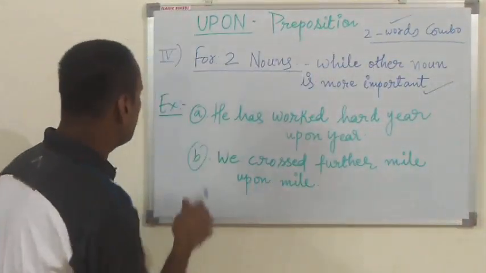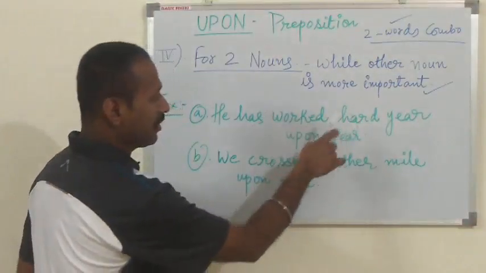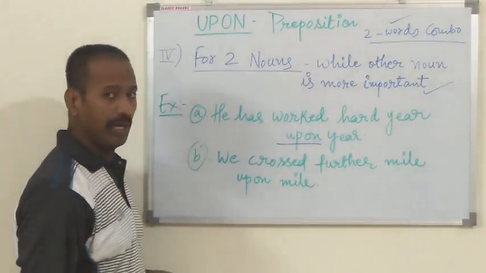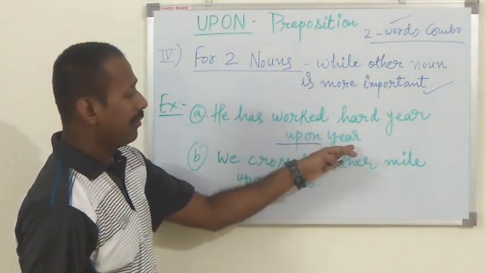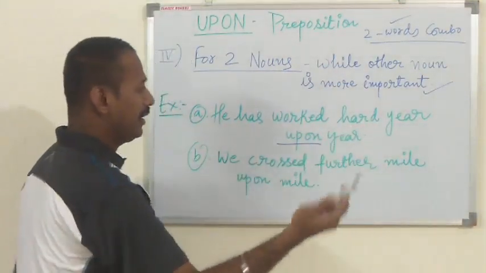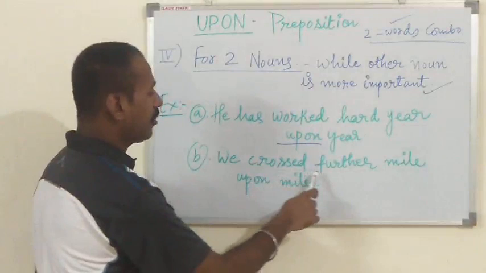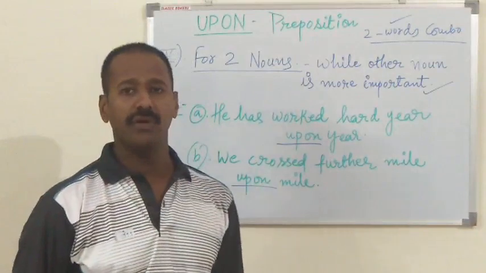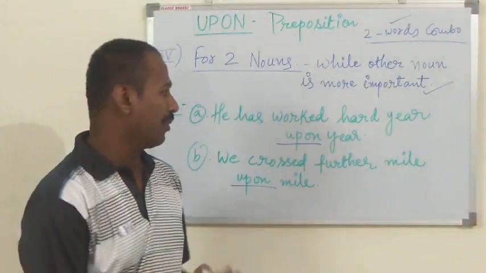Example number 1. He has worked hard year upon year. Two nouns have been used, which means there is progress in this sentence. Second example, in the same manner: we crossed further mile upon mile. In these examples there are two nouns, so there is progress.